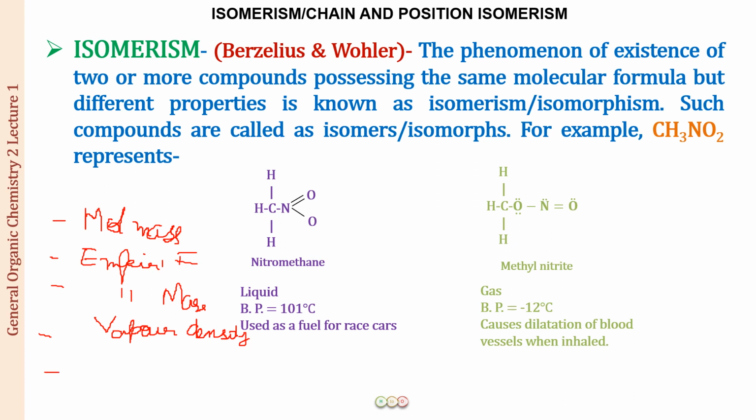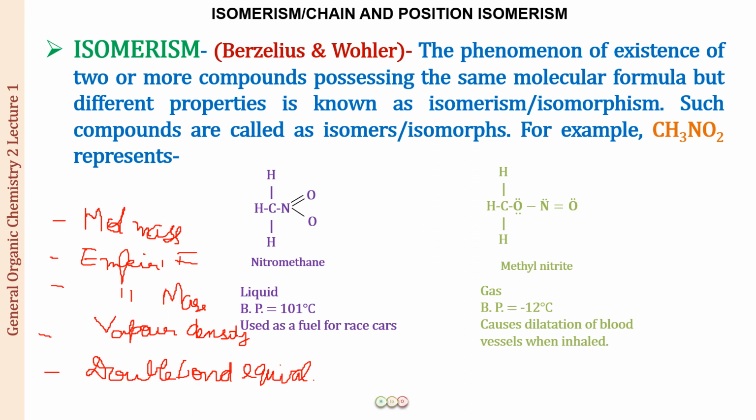Another thing which is going to be same for them is known as the double bond equivalent. Now what this double bond equivalent is, I will be telling you somewhere later in this course on isomerism, but just remember that the double bond equivalent is also going to be the same for these.